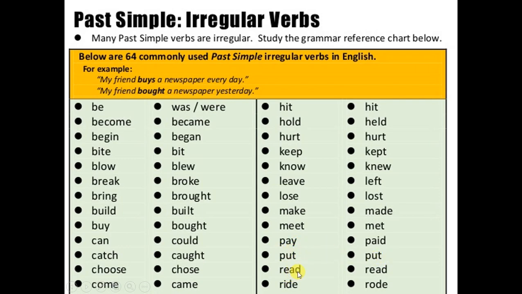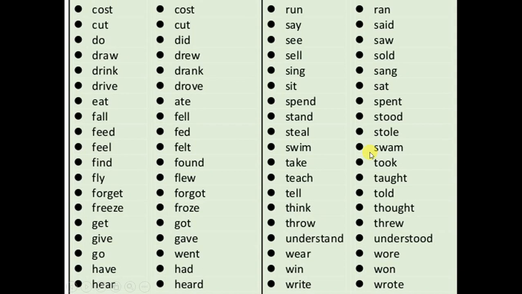Read. I read my book every day. And this, teacher, is the same. Yes, the same writing, but the pronunciation is different. Here is read and this is read. I read 5 books last year.